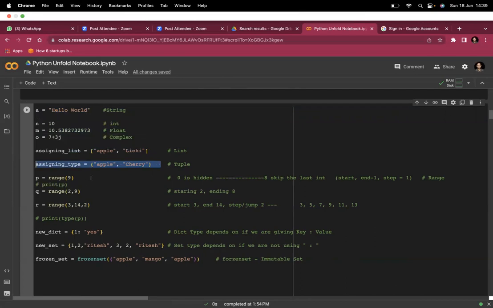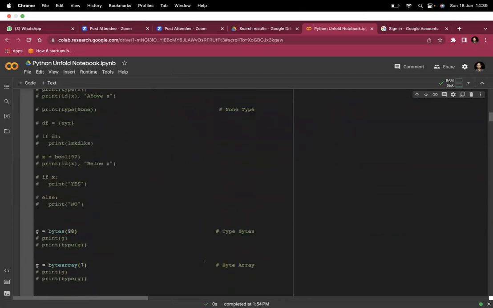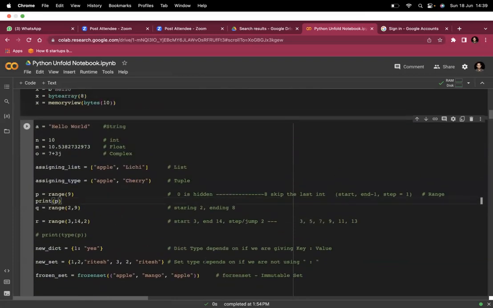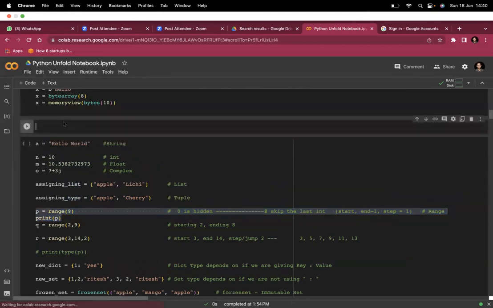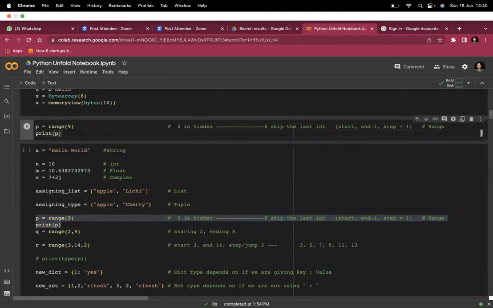Now let's check how this range thing is working. How this range thing is working. Okay, I guess I have to put this out. Okay.